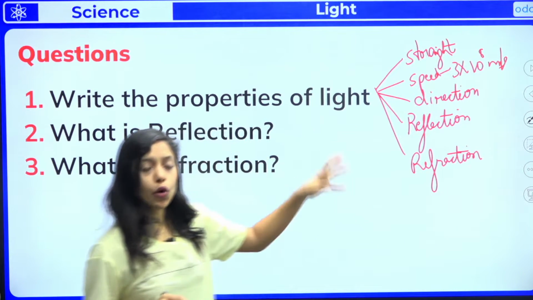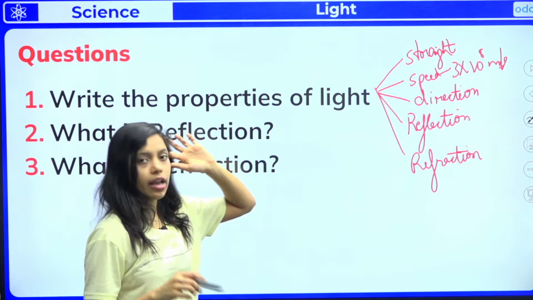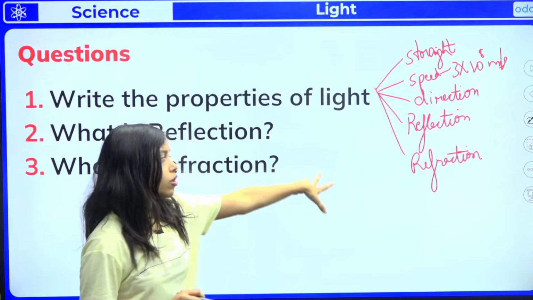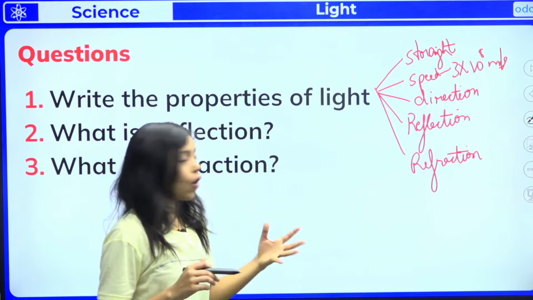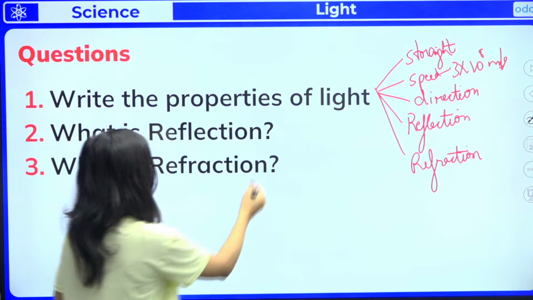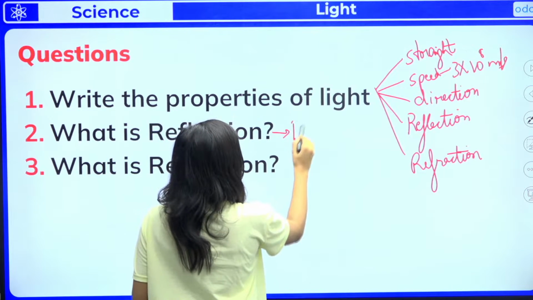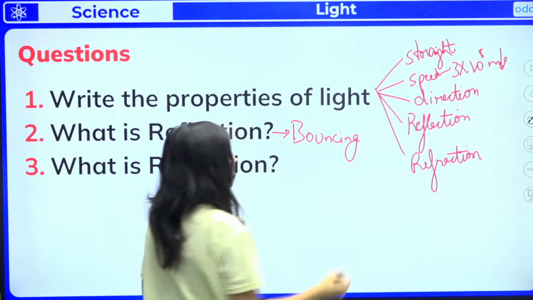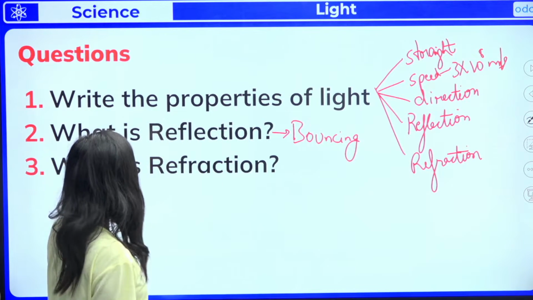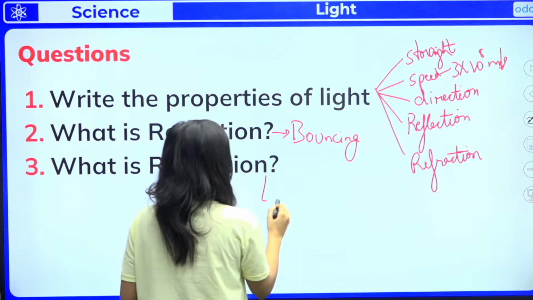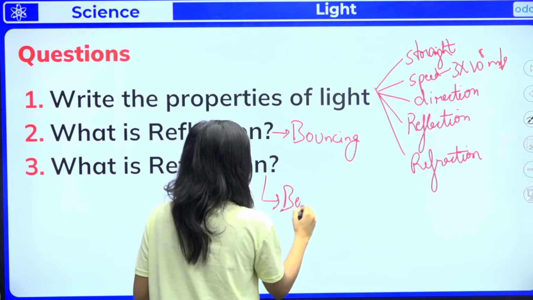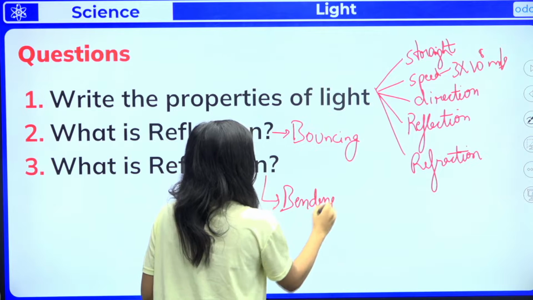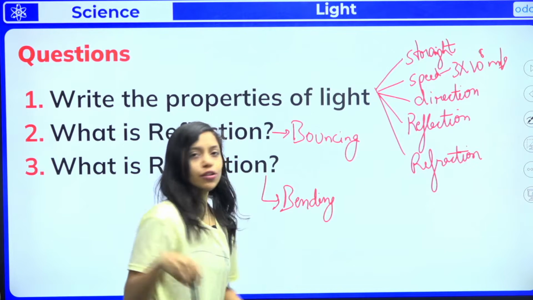If it is for more marks, you have to explain each and everything. Light always travels in a straight line. What is reflection? What is refraction? Reflection is nothing but bouncing back of light. When it touches any opaque object, it just bounces back. And what is refraction? Bending of light. I hope it is clear to all of you. Let us move on to the next part.